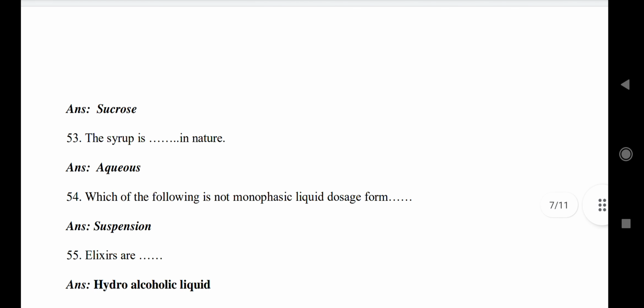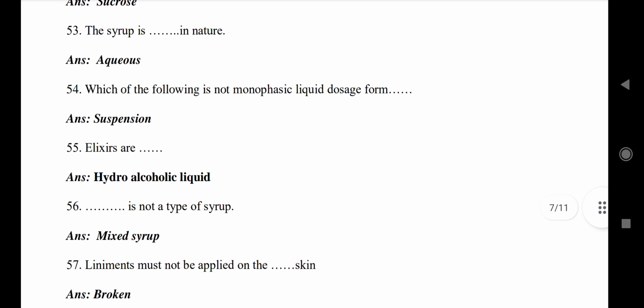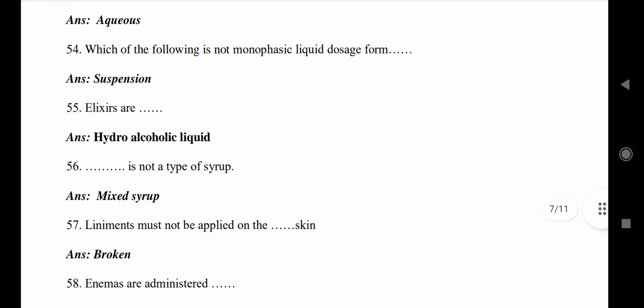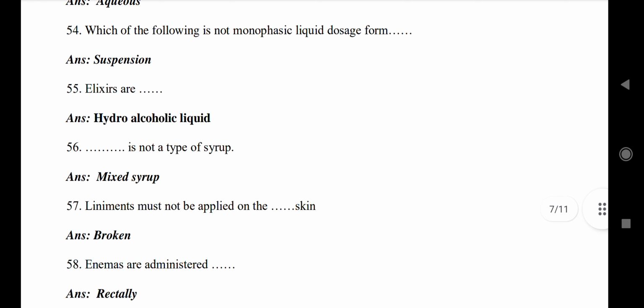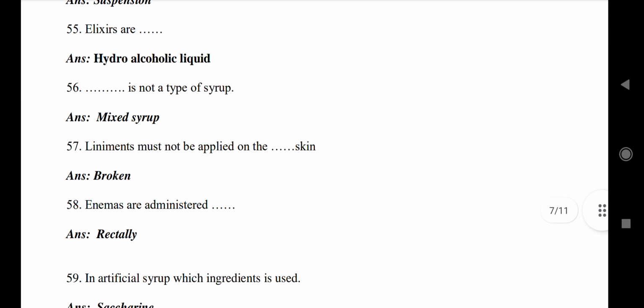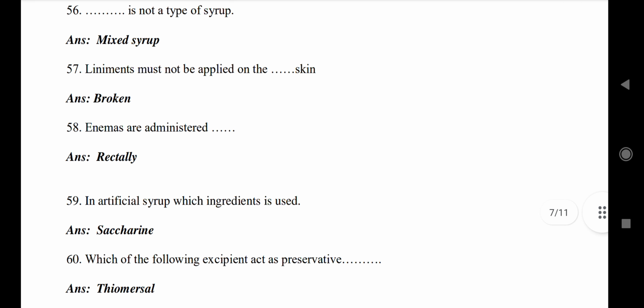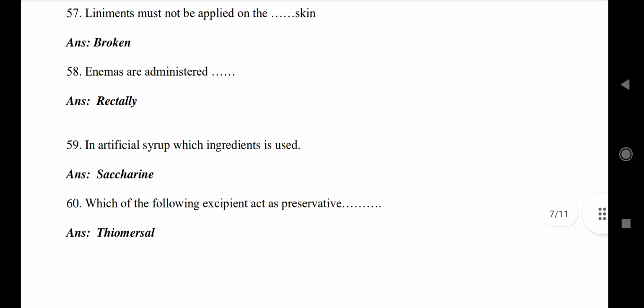Which of the following is not a monophasic liquid dosage form? Suspension. Elixirs are hydroalcoholic liquids. Which is not a type of syrup? Mixed syrup. Liniments must not be applied on broken skin. Enemas are administered rectally. In artificial syrup, which ingredient is used? Saccharin. Which of the following excipients acts as a preservative? Thiomersal.